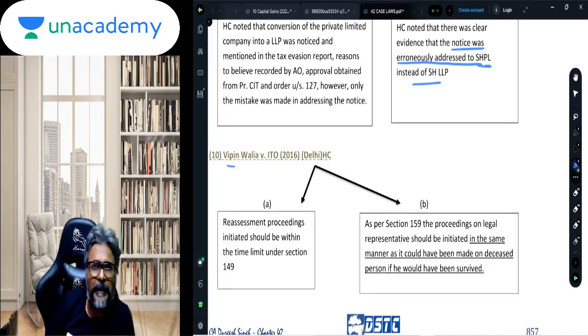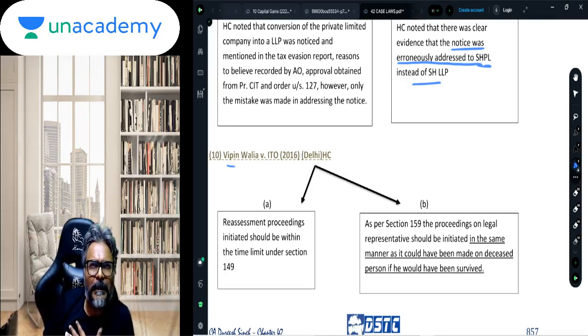This is as per the new scheme. There is also a 10 years time limit for issuing the notice. That 10 years time limit, students, is essentially in respect of the 50 lakhs limit about the undisclosed assets and the income of 50 lakhs. So that is a thing.